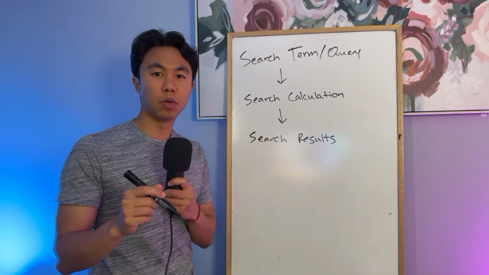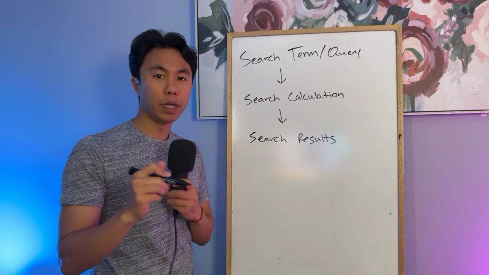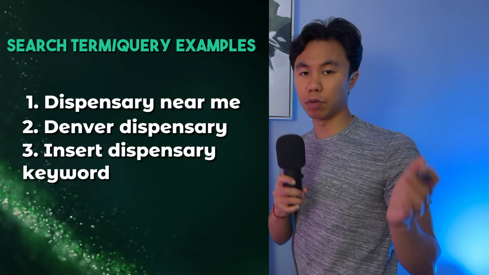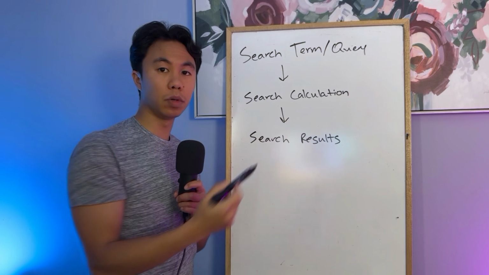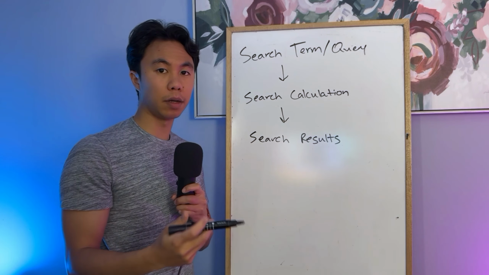To really understand Google, we need to understand this concept first. The first thing that Google takes into consideration is the search term. So this is dispensary near me, Denver dispensary, insert dispensary keyword. The second one is then the search calculation. It's the algorithm that Google then goes through to decide what it's going to populate within the search results, right?